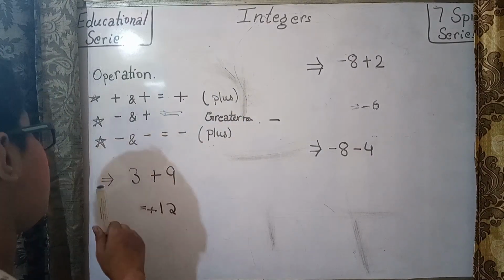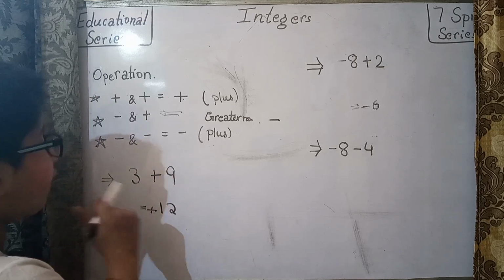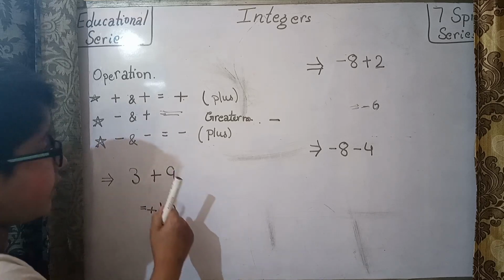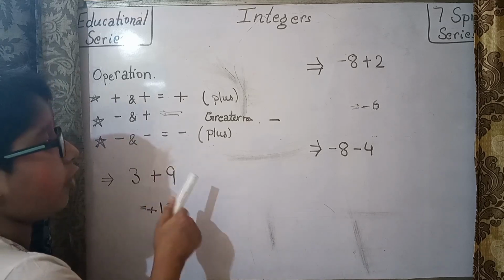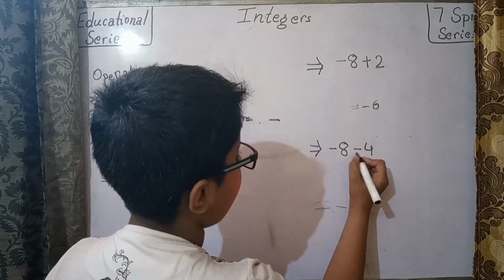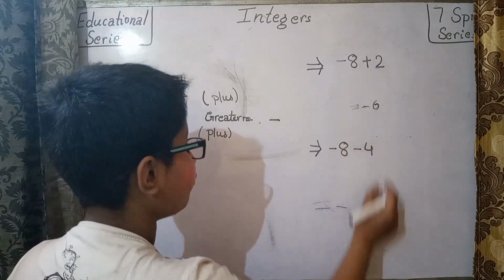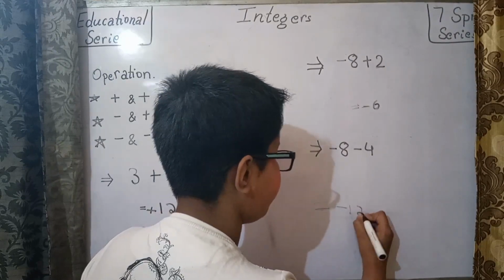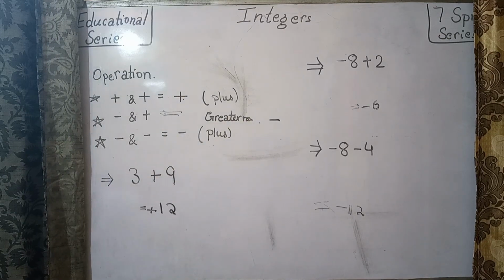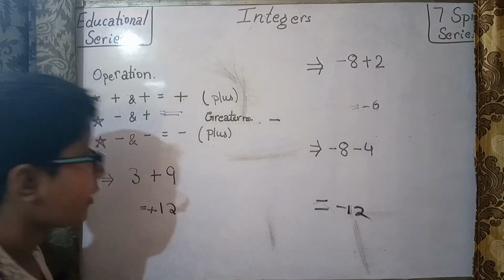And it has positive 12, and negative 6. Now another, minus and minus. When two minus sign digits come together, then the answer will be a negative integer and the operation done will be addition. So the answer will be a negative integer, and now addition will be done. So 8 plus 4, 12. Minus 12. I hope you can see it. I'll change my marker. So minus 12.